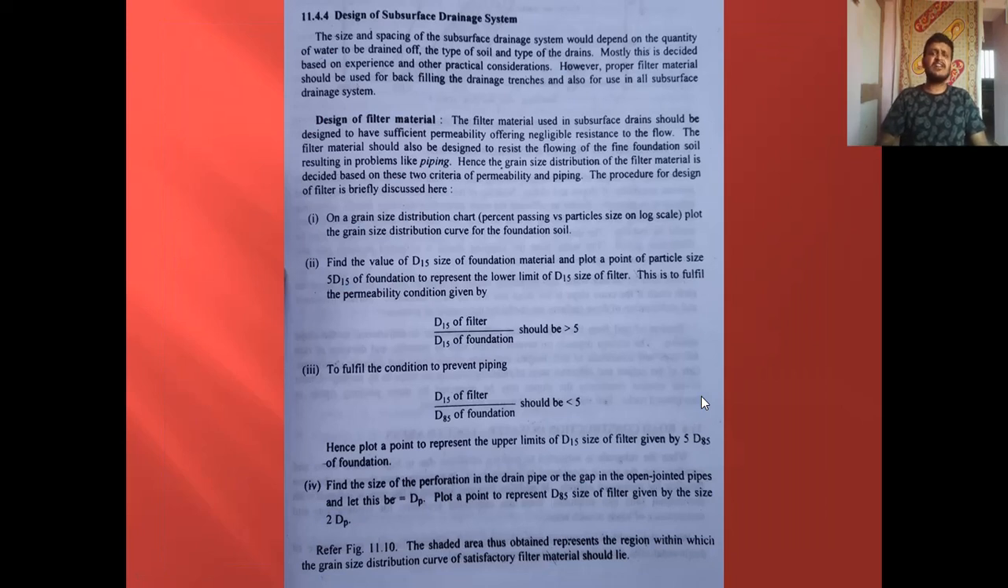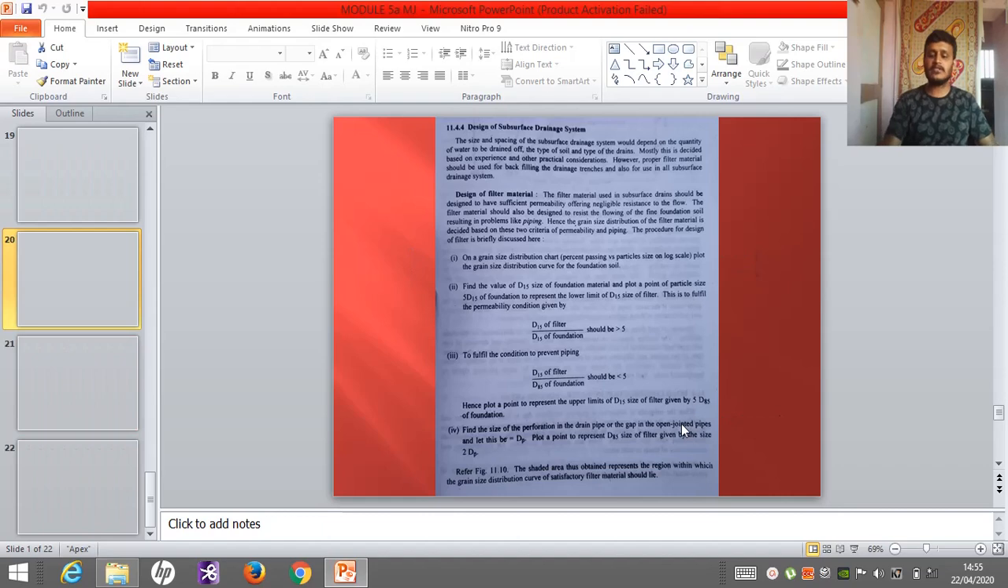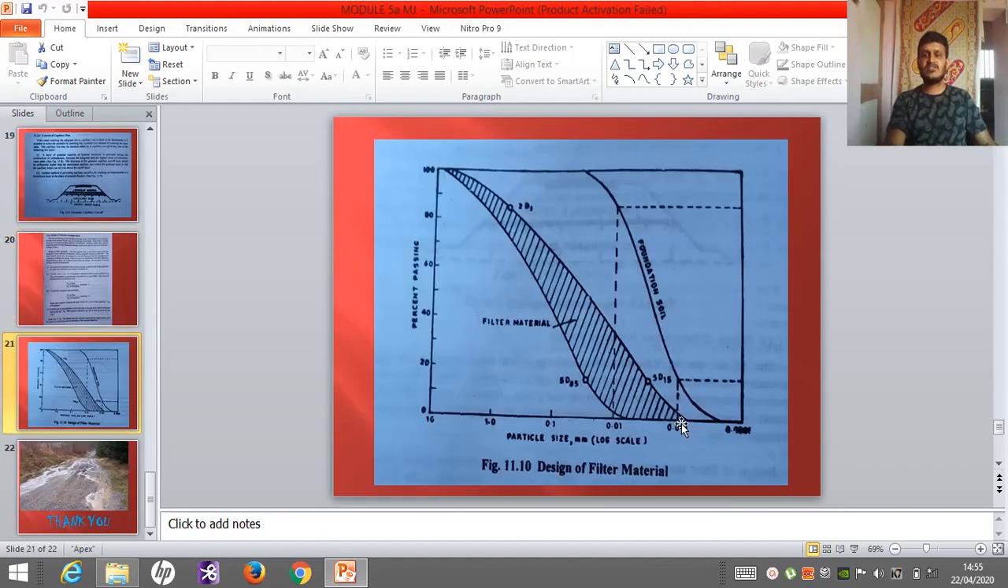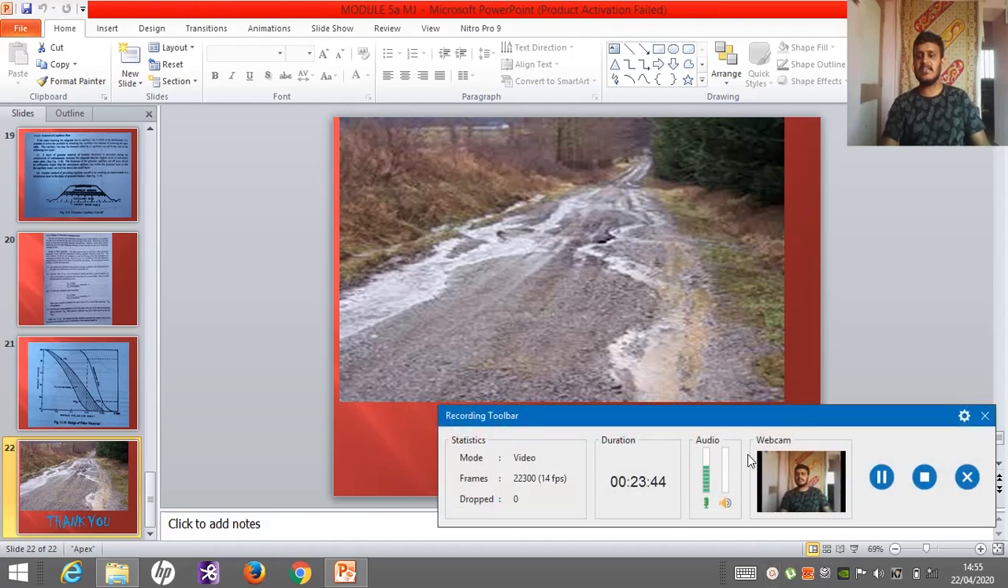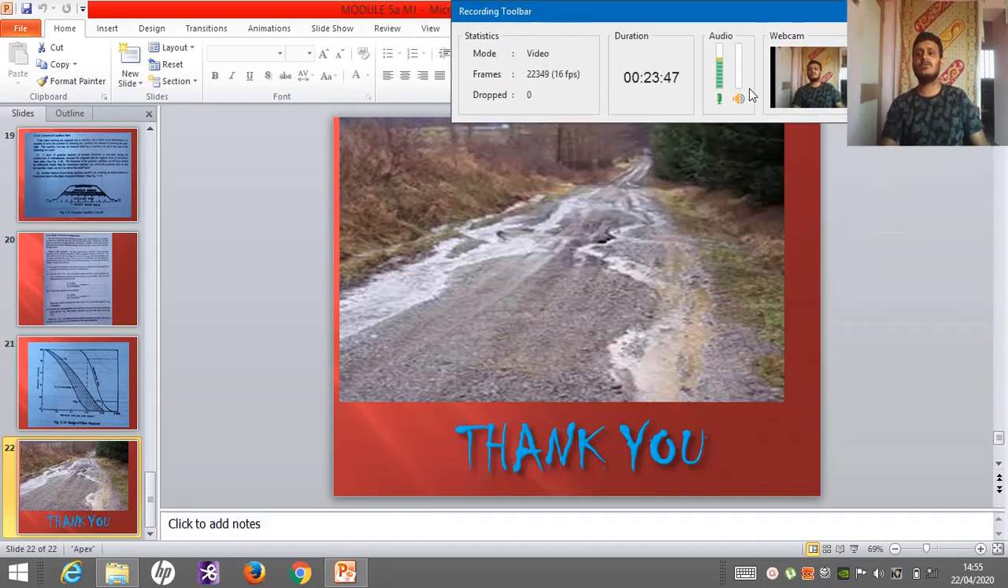Next is the design of the subsurface drainage system. Here the important thing is to design the filter material that is required to fill the longitudinal drainage trenches. Different sizes of material are used in order to fill these drainage trenches, so that we need to design. Once again, this we shall discuss once we come back to the college. So with that we will conclude this video lecture, and that completes the theory part of highway drainage system. The remaining part, the design part, we shall discuss once we come back to the college.